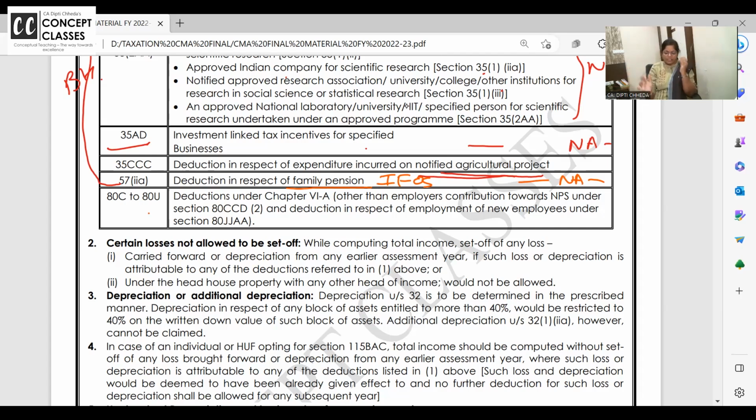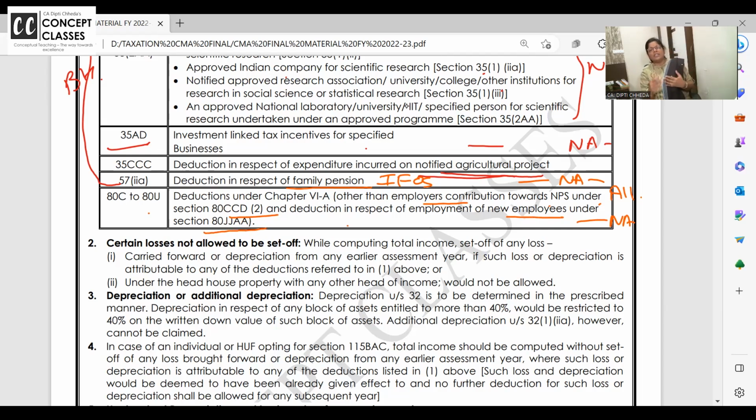Many deductions you give. Deductions under chapter 6A are not allowed other than contribution towards NPS under 80CCD(2). In the National Pension Scheme, if you are contributing under 80CCD(2), other than the employee's, the employer's contribution deduction is allowed. And a deduction is allowed if you employ new employees under 80JJAA.